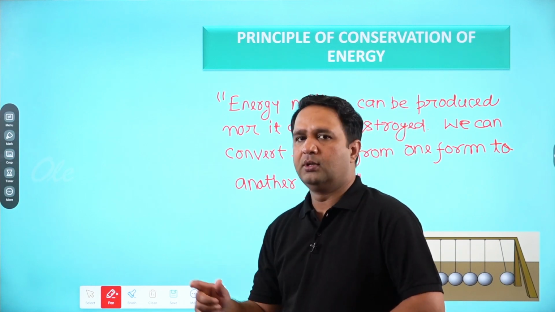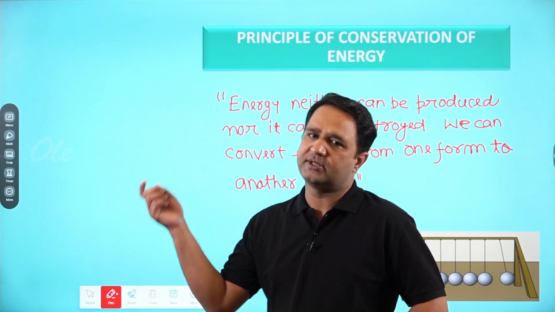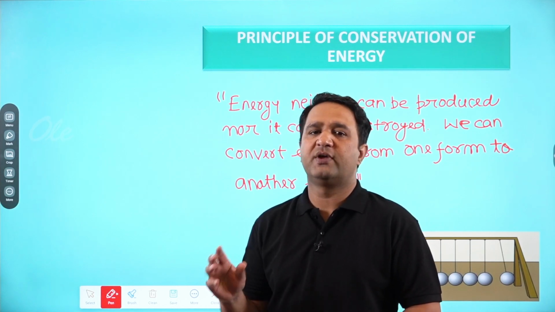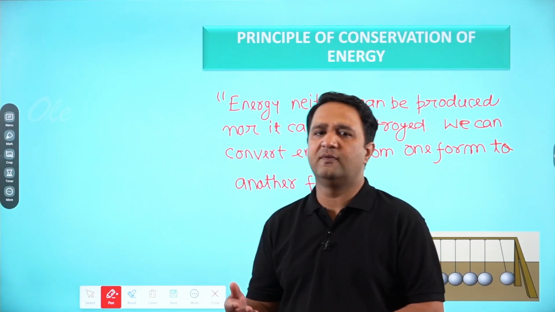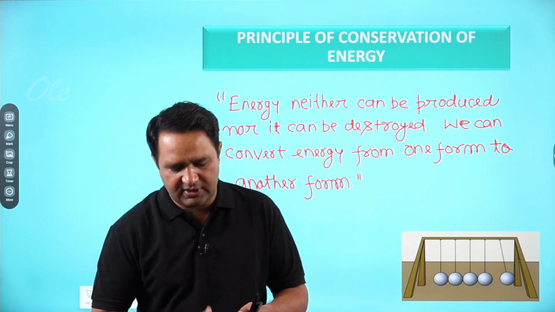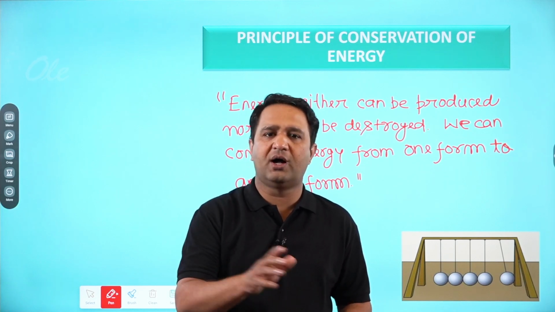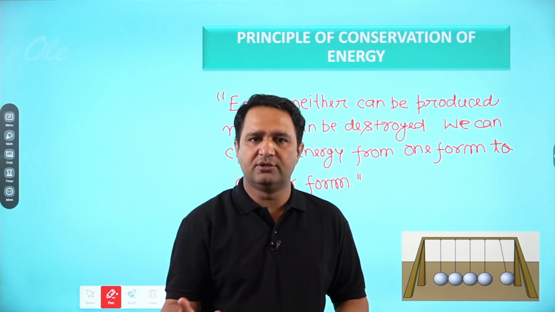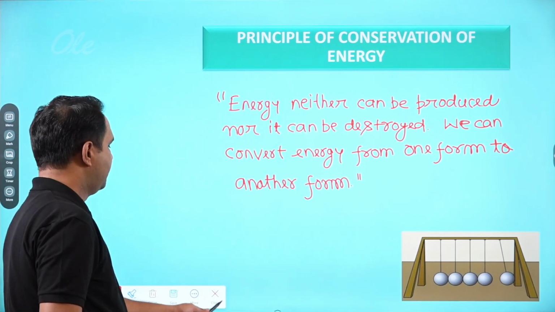You throw a ball, then you are giving some kinetic energy to this ball. And when the ball strikes a wall or a surface and stops after some time, where has your kinetic energy gone? It has been converted into sound energy as well as heat energy. So it is only changing its form. You can't destroy energy. You are not destroying the kinetic energy here. This kinetic energy is changing into heat and sound energy, right? So this is the definition of the principle of conservation of energy.